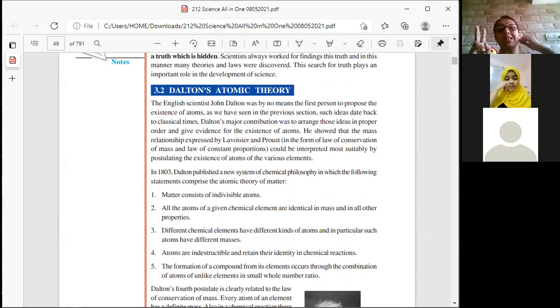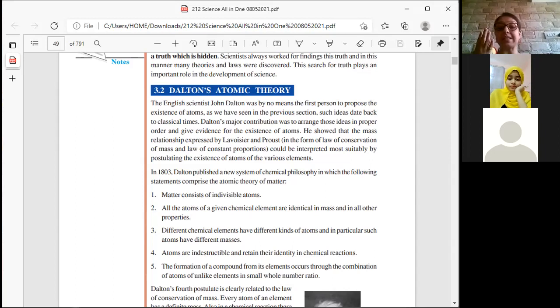Second postulate says that all the atoms of a given chemical element are identical in mass. That means in a particular chemical element, the atoms will be identical in that entire element. Third point says that different chemical elements have different kinds of atoms. That means every element will not have the same kind of atom. The atomic mass will change.